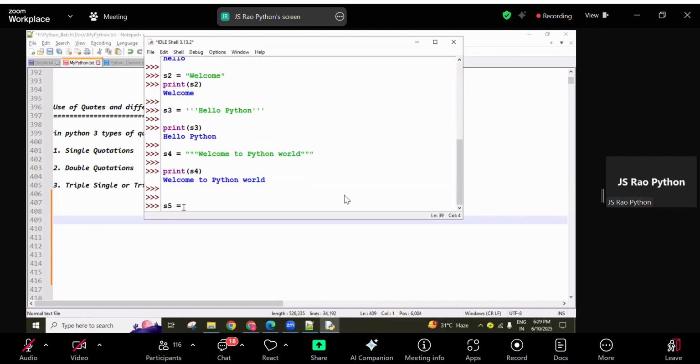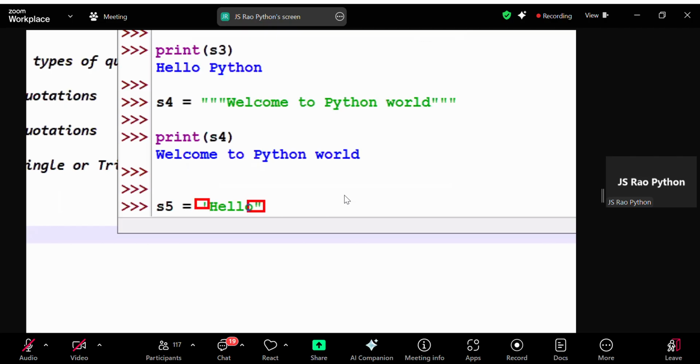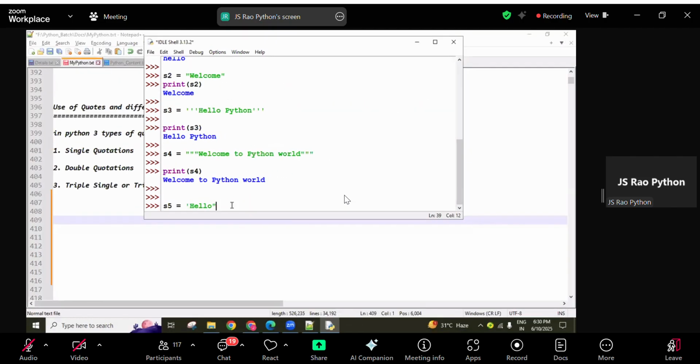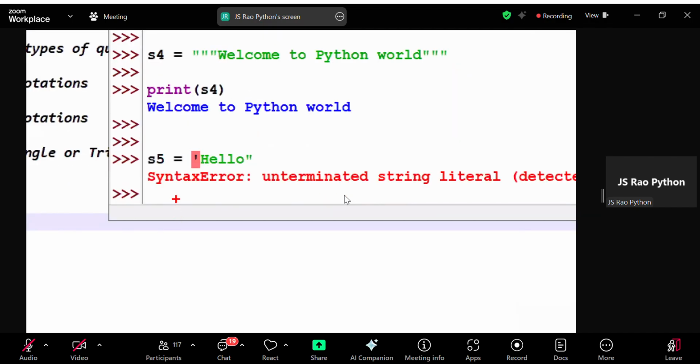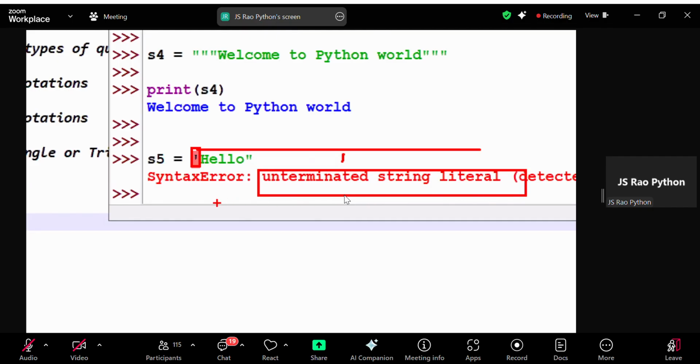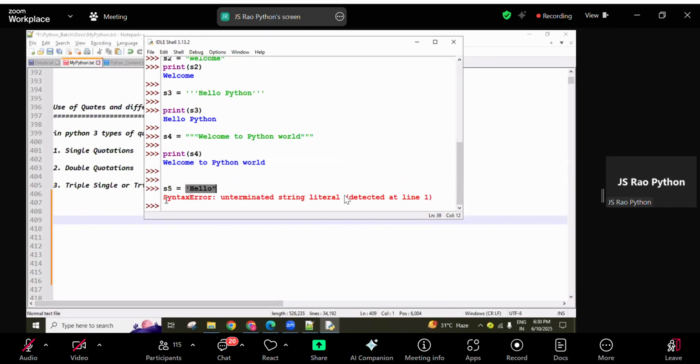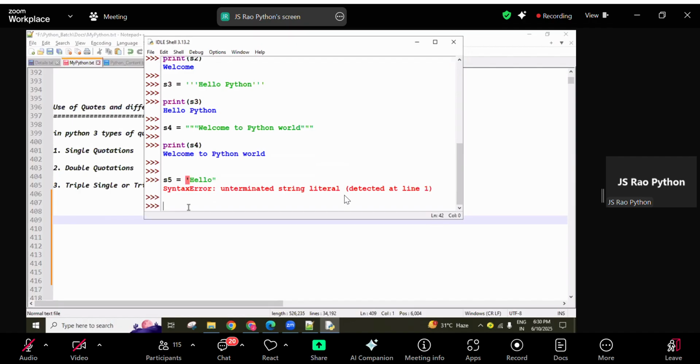S5 equals, here I used a single quotation and here I'm using a double quotation. If you write like this, it throws a syntax error. Opening with a single quotation, within the same line it is expecting a single quotation again as the closing. That's why it shows unterminated string literal. If you are not following the syntax rule, it throws a syntax error. This is one predefined exception.